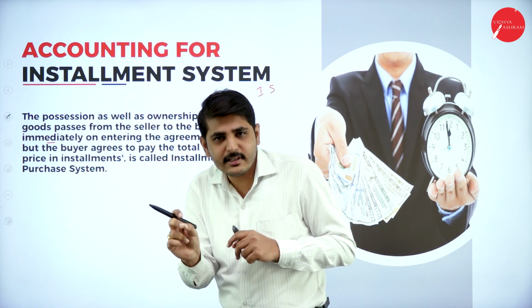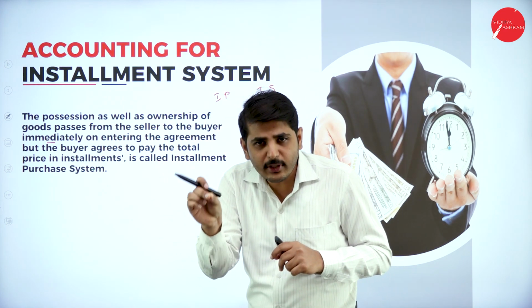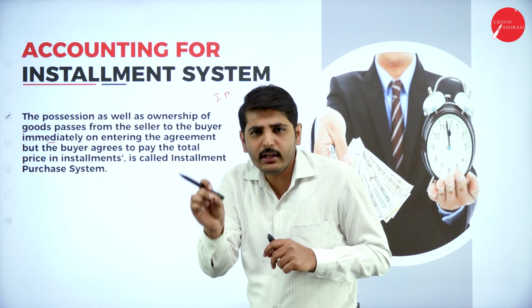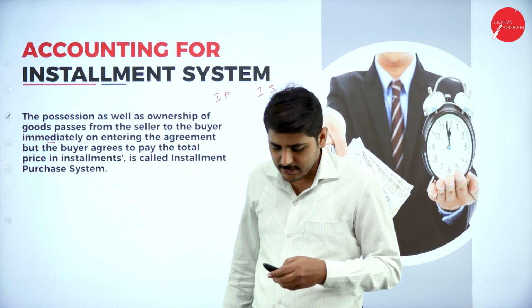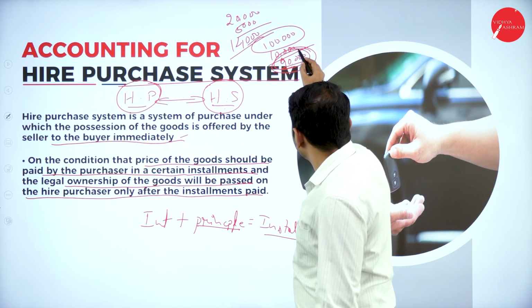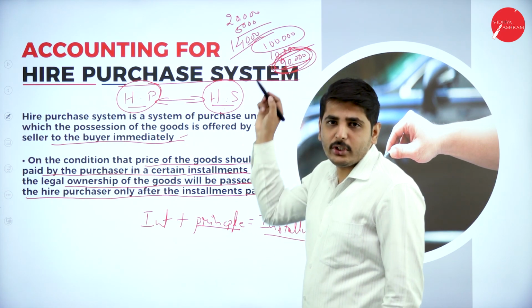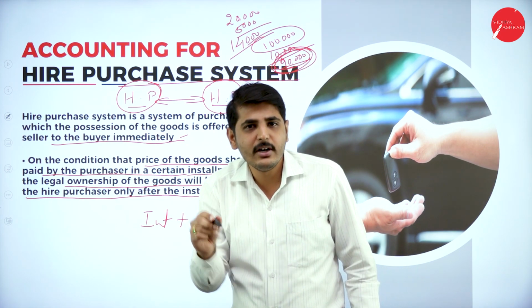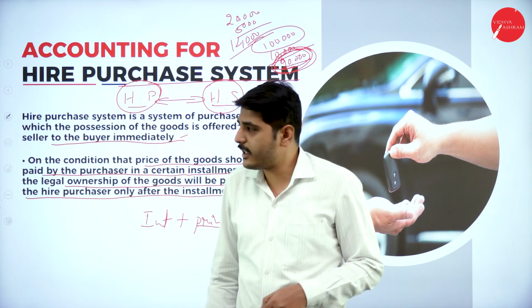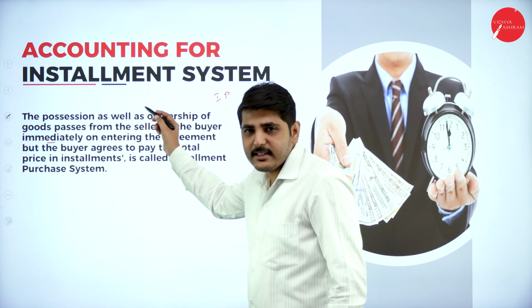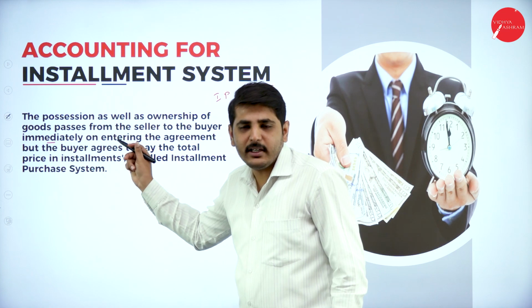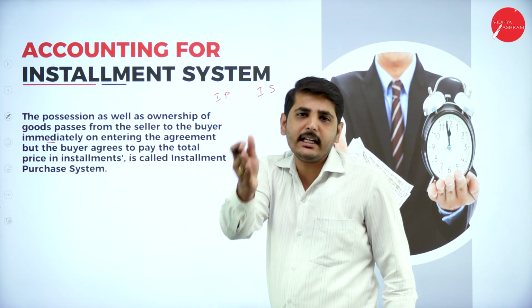See, in a hire purchase system, the ownership of the goods will be transferred only after payment of full installment. See here, only after payment of all full installment, the ownership of the goods will be transferred from hire seller to hire purchaser. But in installment system, the ownership of the goods will transfer immediately on the date of purchase.